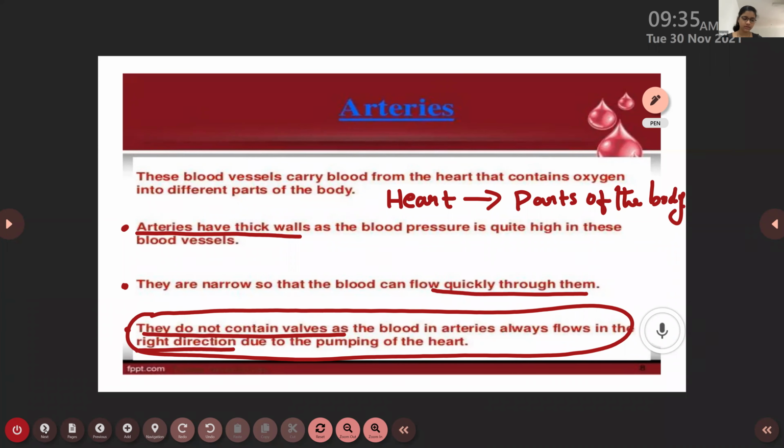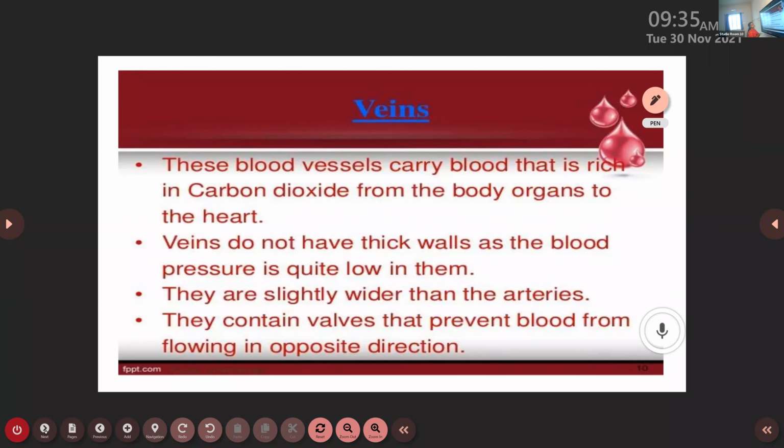Okay. So let us see what you mean by veins. The first and foremost definition is same. Veins are the blood vessels which carry carbon dioxide rich blood from the body organs to the heart. It is just exactly opposite to that of the arteries.